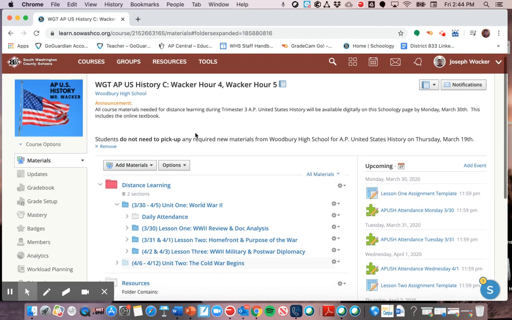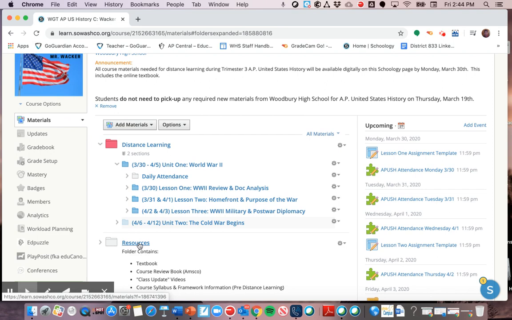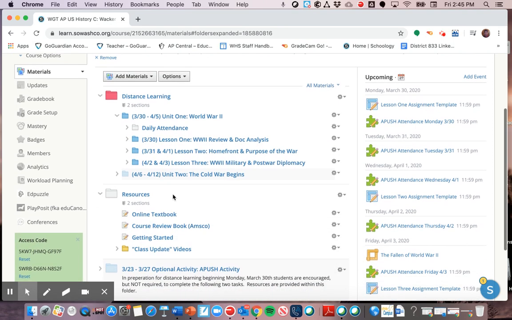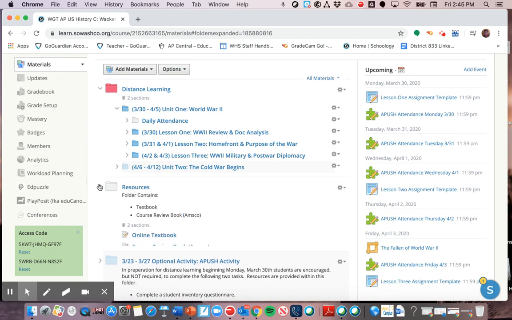Then if we look further down, you'll see there's a distance learning folder where all the curriculum, work and assignments are posted. And there's also a resources folder that is white. The two big resources worth seeing here are the online textbook, so all the chapters from the book are there, and the AMSCO review book, which will be helpful as we get ready for the AP exam, also posted there. And then there are some videos and getting started information. I will say that the getting started information and the videos up to this point are all from before distance learning, so they're not super relevant to the class at the moment, but these top two resources are. So that's what's in the resource folder.